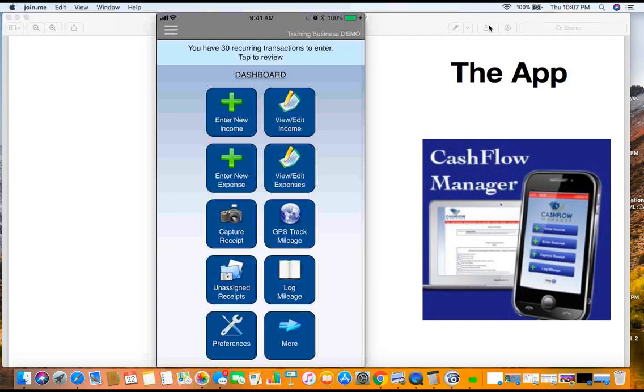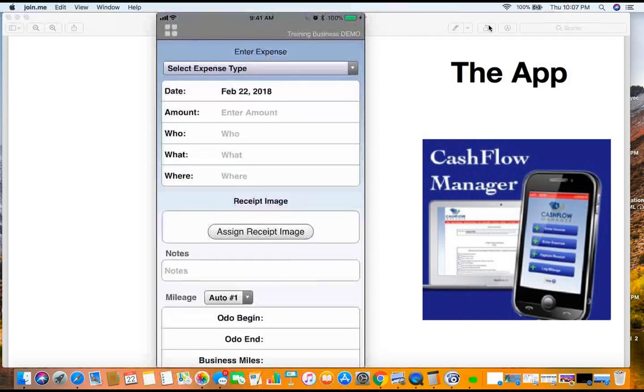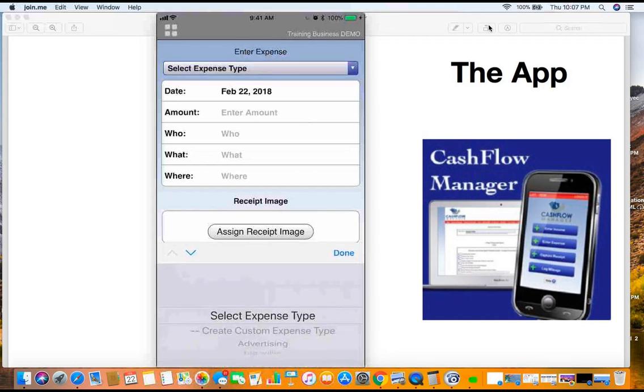So now, let's go ahead and document an expense. We will go here and click on Enter New Expense. So boom, we hit this right here. Now it's going to open up this database here, okay? So now you can see some things here. Let's go ahead and start at the top. We click on Enter New Expense, and select the expense type.